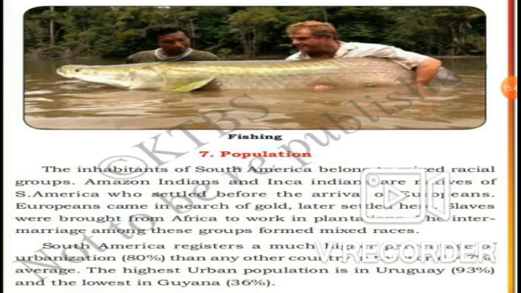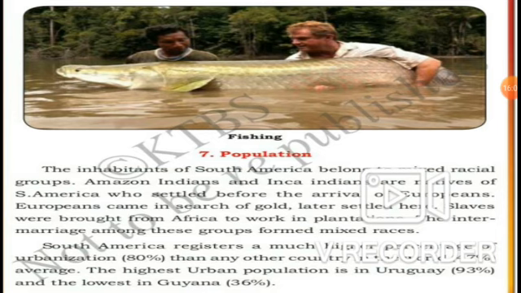So the highest urban population is in Uruguay. How much? 93% urban population. And the lowest is in Guyana, that also 36% only.